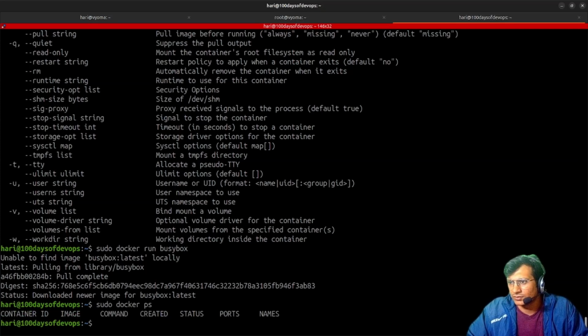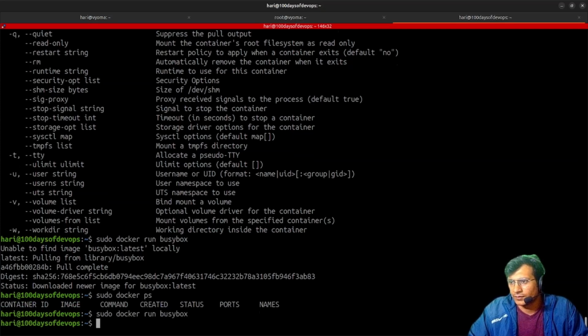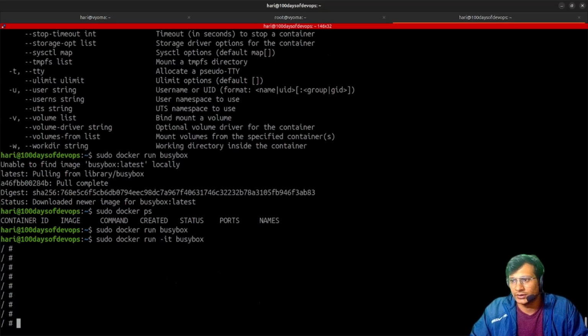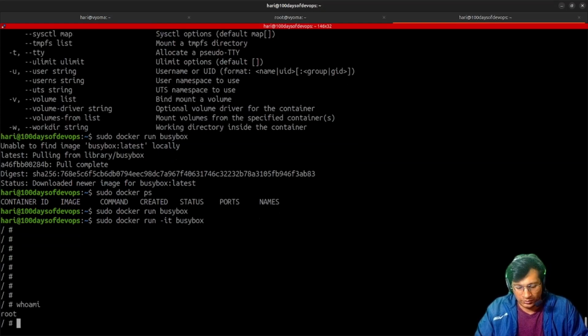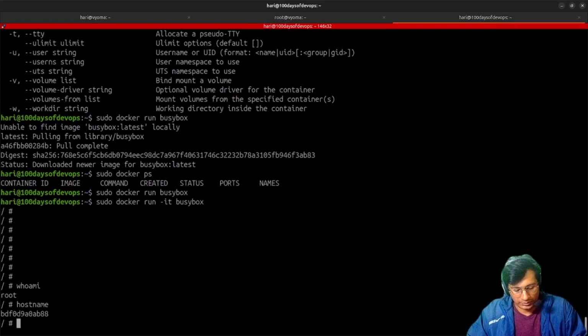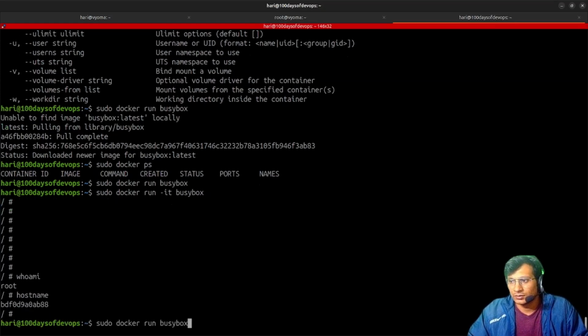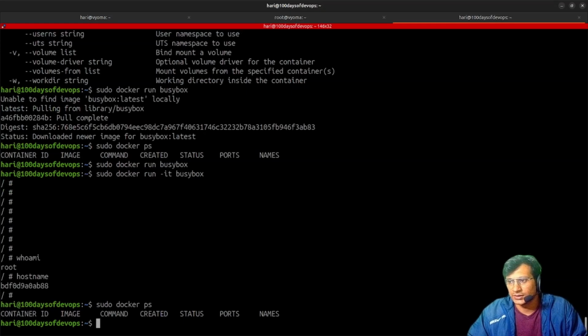Then docker run -it. Yeah, so it provides us with a shell. Whoami: root. Hostname, this is the hostname, and I think it is deleted. Yeah, it is deleted. No worries with that.